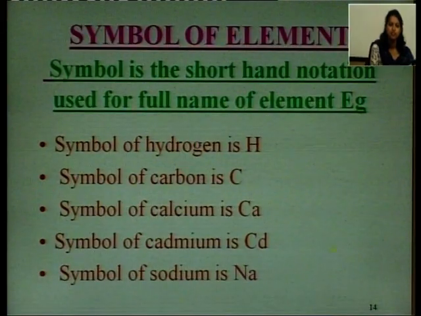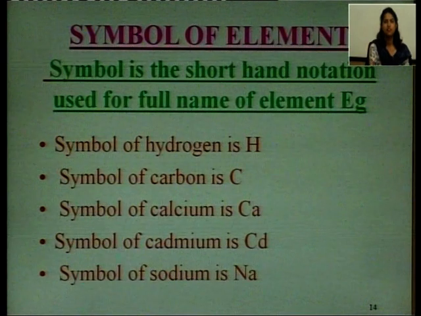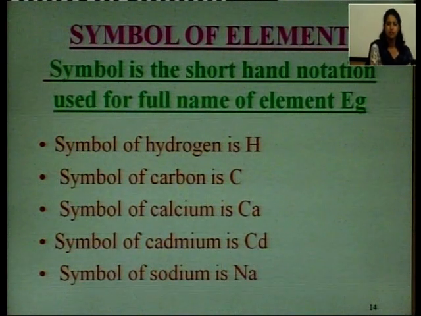So, how have we decided these symbols? We have used different rules. For some elements, we have taken the first letter of their name, like you can see here that for hydrogen, the symbol is H, that is the first letter of its name.